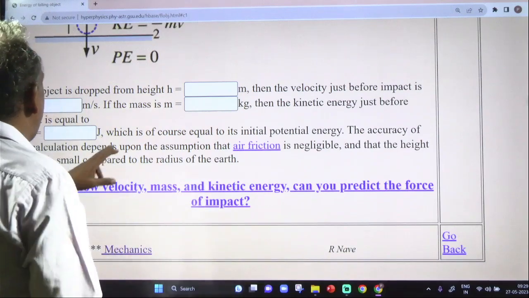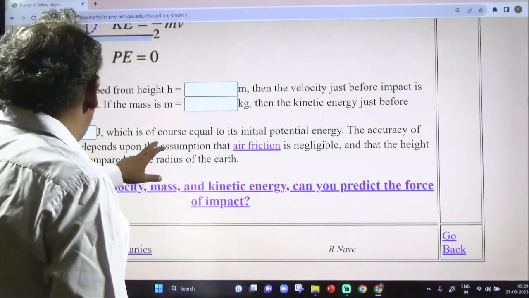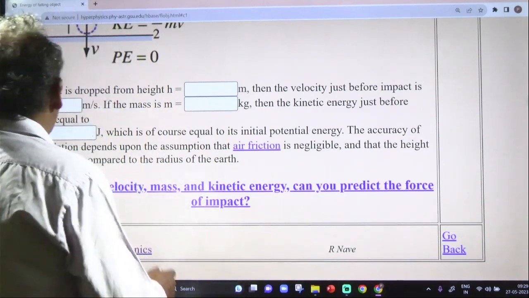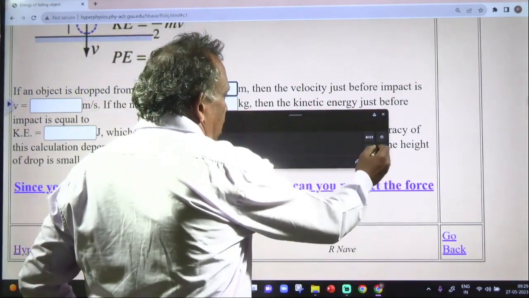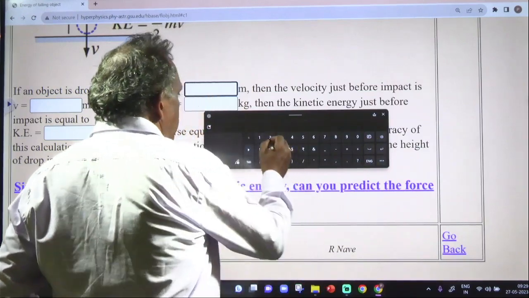If you try to calculate the value of kinetic energy, there is a certain mass and the height is given. So let us take the height value: 200 meters.